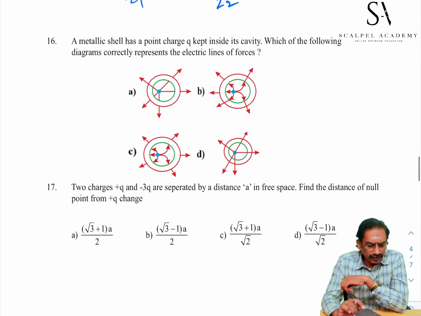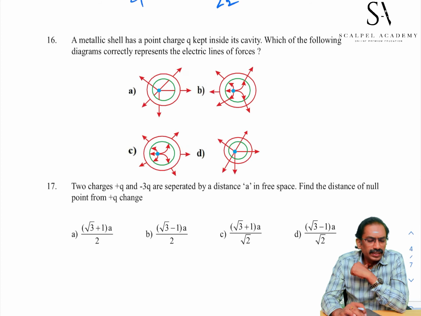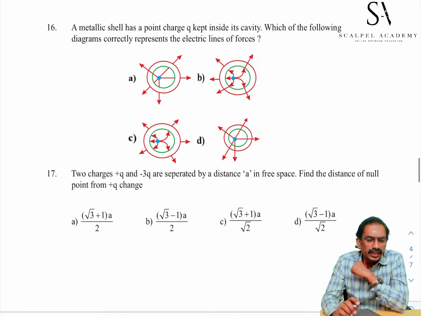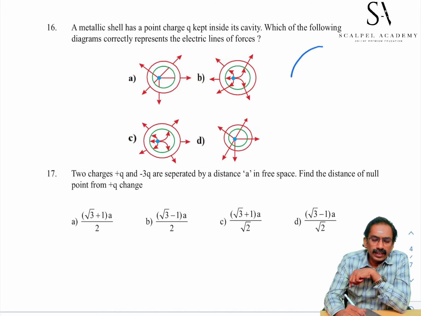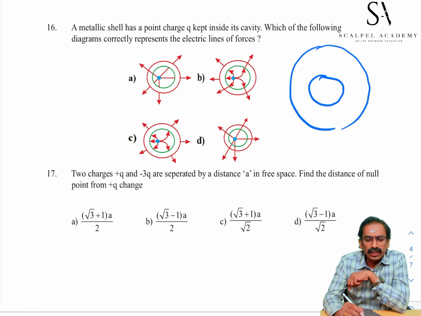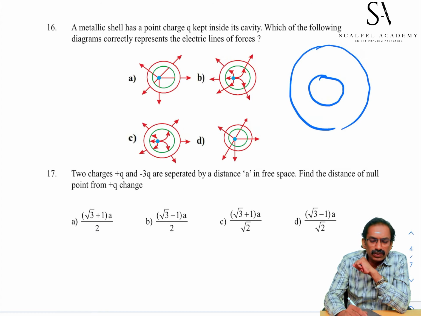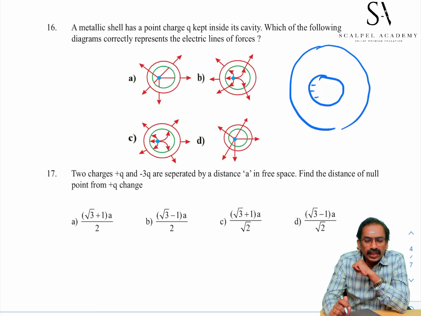Students, go to the 16th sum. A metallic shell has a point charge Q inside its cavity. Which of the following diagrams correctly represents the electric lines of force? There is a cavity at the center or somewhere else. A charge placed at the center induces charges on the sphere. A positive charge is placed at the center, therefore negative charges will be induced on the inner surface of the cavity.